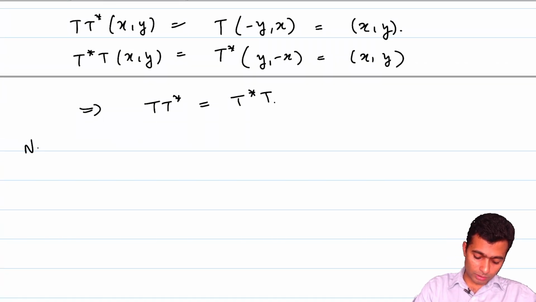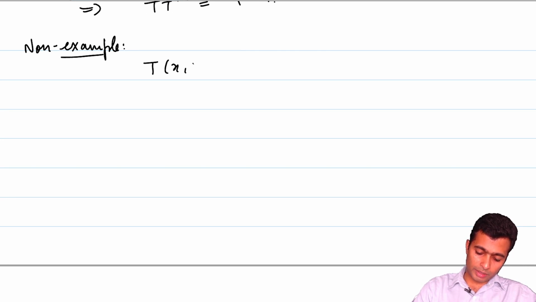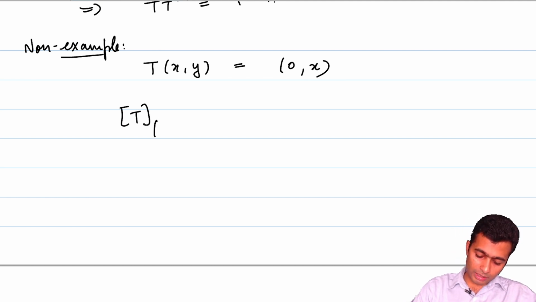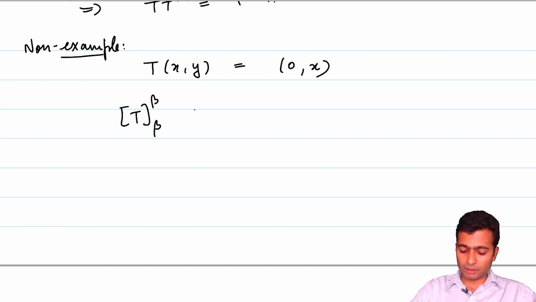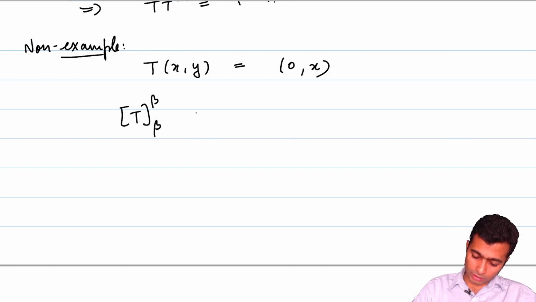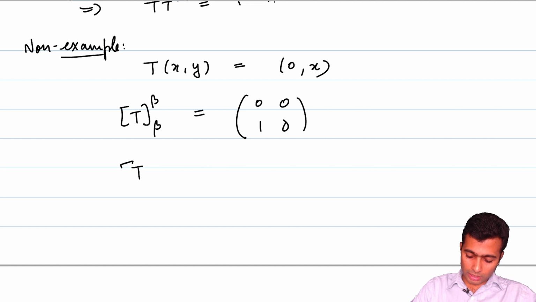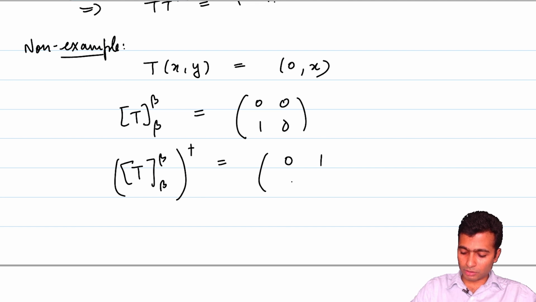A non-example, that is also in order. So let's look at T of x y being equal to 0 comma x instead of y comma minus x. Let's consider this, and let's see what is the matrix with respect to the orthonormal basis consisting of the standard basis vectors. This will just turn out to be, T of 1 comma 0 is just 0 comma 1, and then there is this. How about the adjoint matrix? This is just going to be equal to 0 1 0 0.